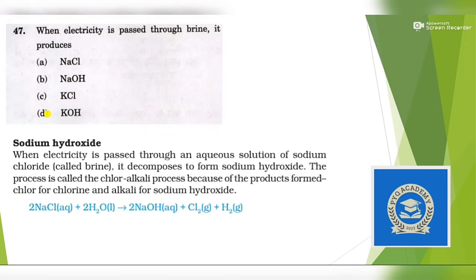Next question. When electricity is passed through brine, it produces. So first you need to know what is brine. It is directly given in NCERT that when electricity is passed through an aqueous solution of sodium chloride called brine, that means brine is nothing but aqueous NaCl. NaCl aqueous is known as brine. It decomposes to form sodium hydroxide. So it will produce NaOH, sodium hydroxide.